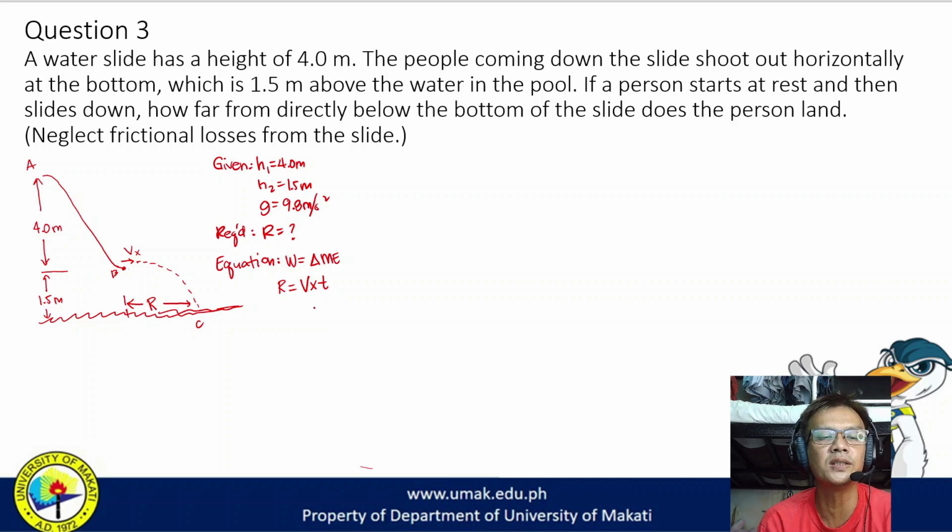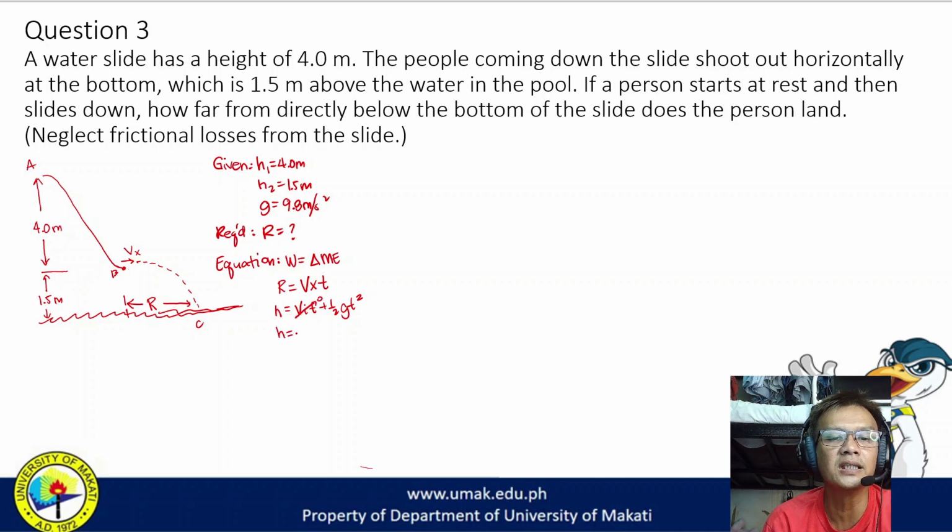So the equation for that is, of course, free fall. If you recall projectile motion, the total time in the air, since this is just half the path going down, we will utilize the equation height is equal to ViT plus 1/2 GT squared. But of course, wala naman tayong initial velocity along the y, so this one is 0.